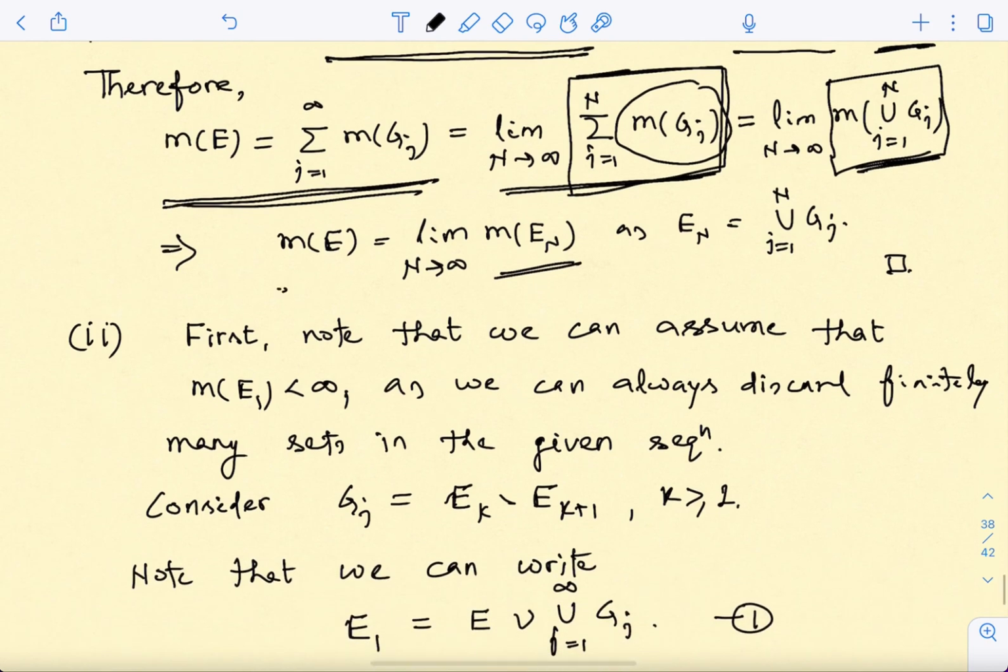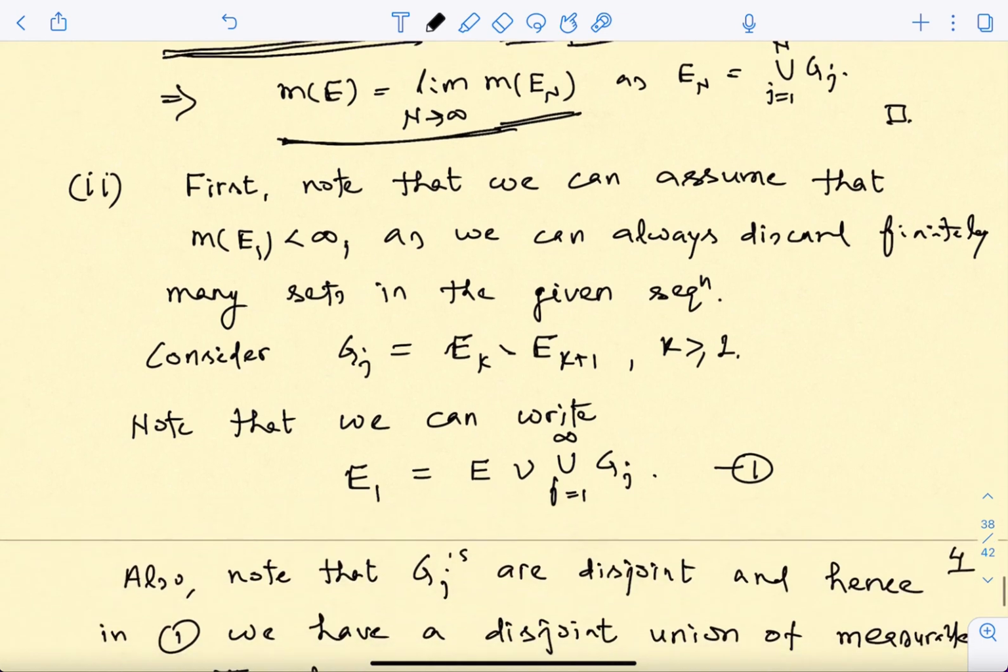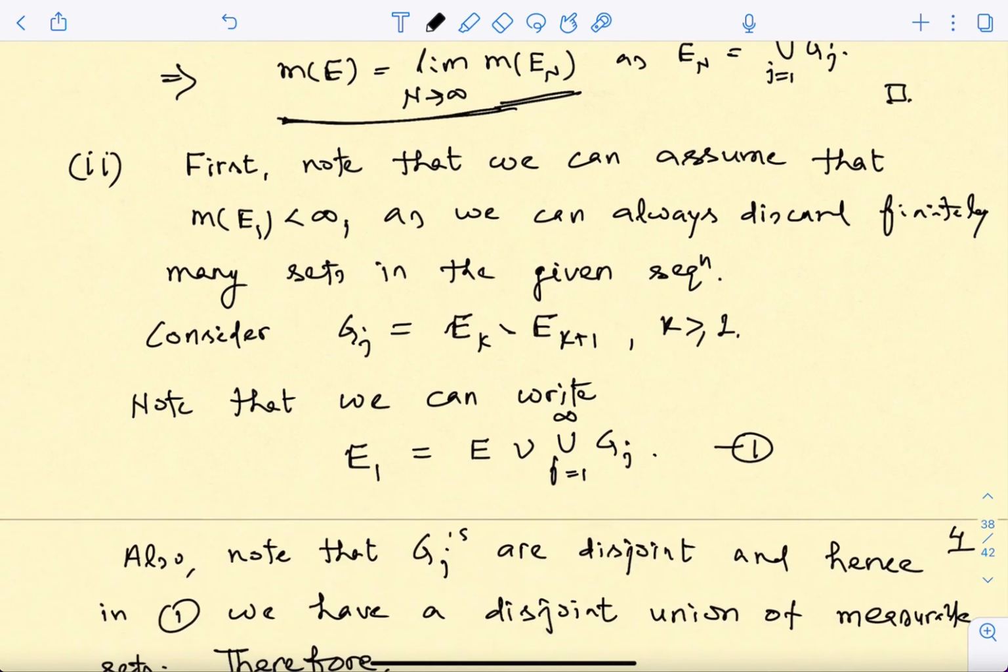So this is very easy, it just follows from the countably additive property for the measure, okay? Now for the second part, we do the same thing. So here the sequence is the other way around, it is decreasing. So in order to form a disjoint collection, we need to subtract the next one. So we do that, okay? We define the Gj's here.